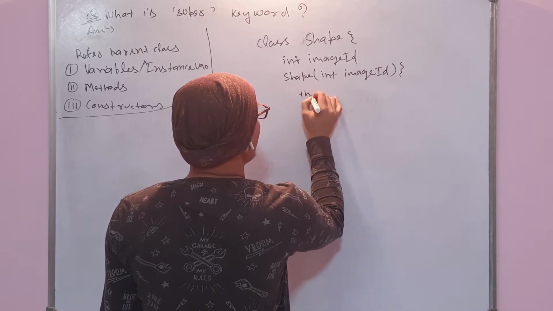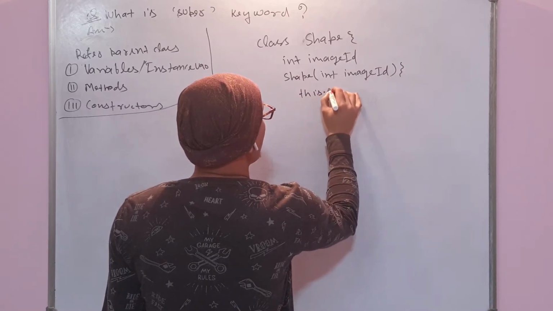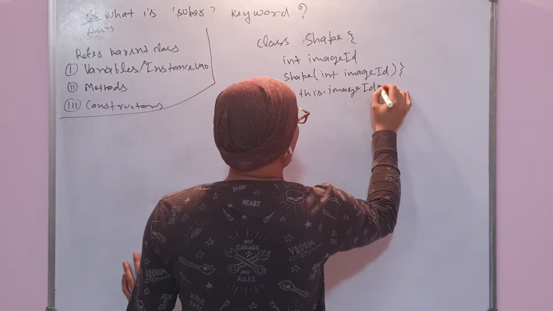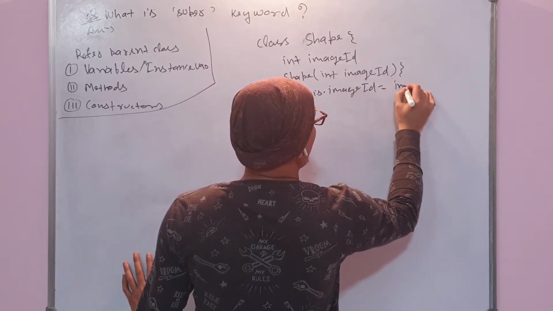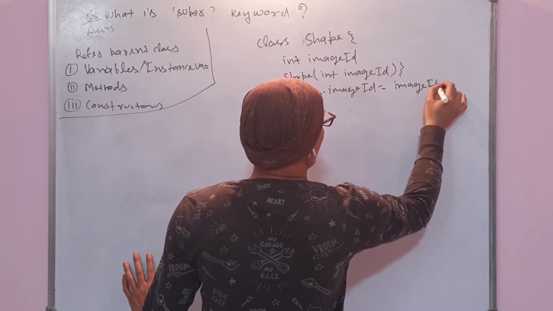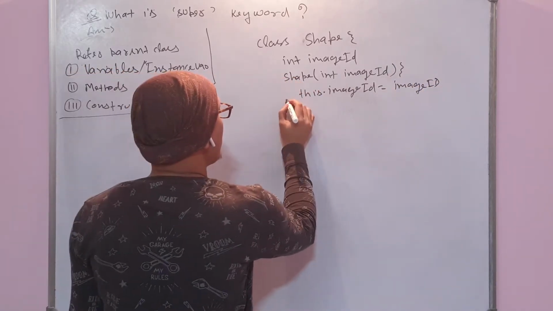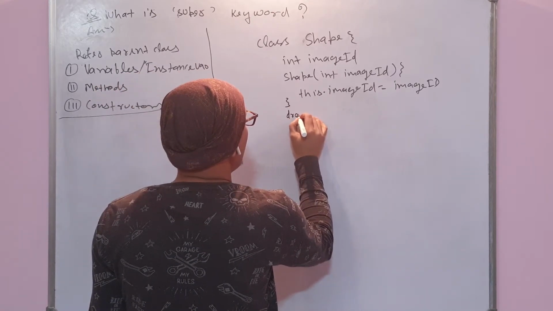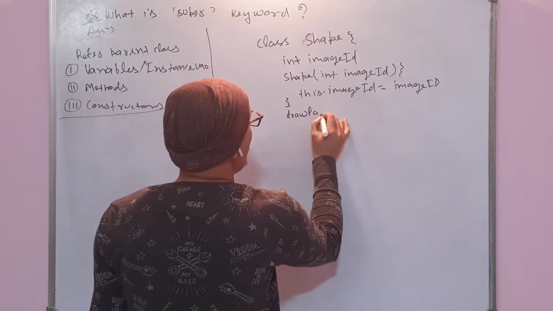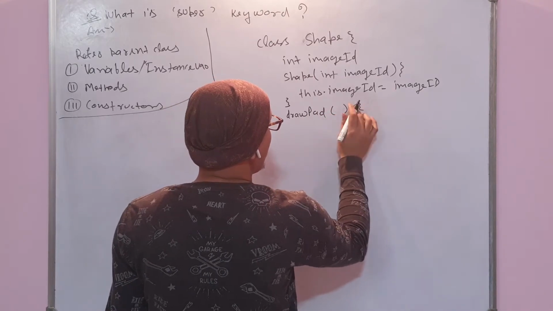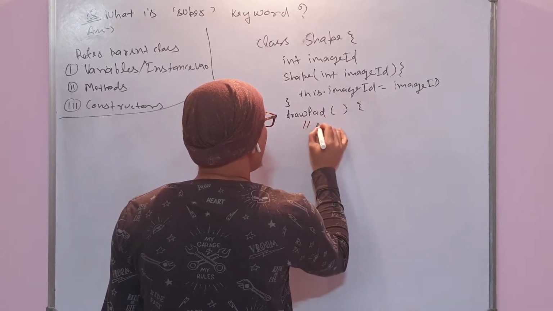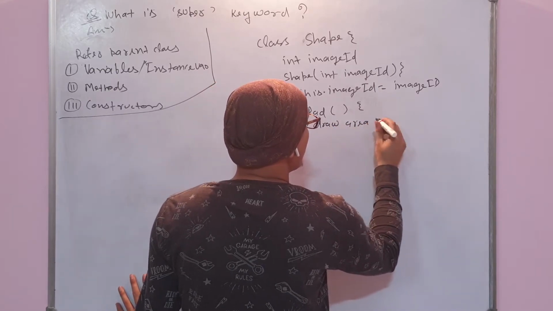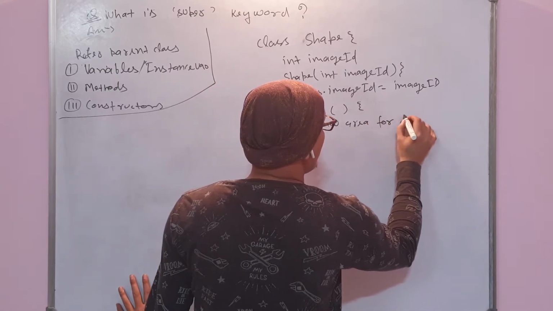Suppose this also has a method draw pad, which is for drawing an area for drawing.